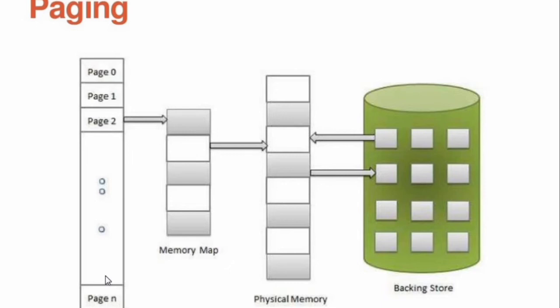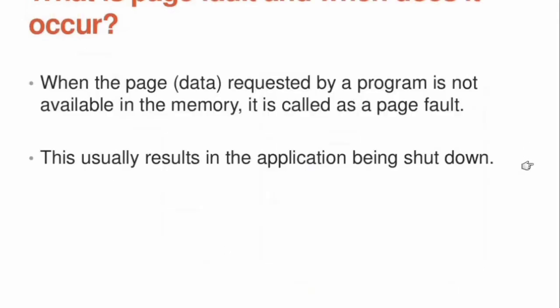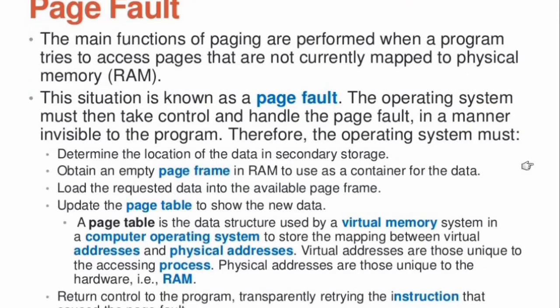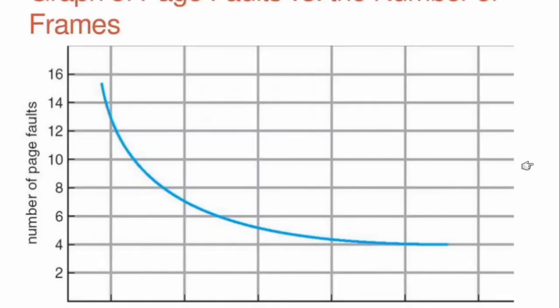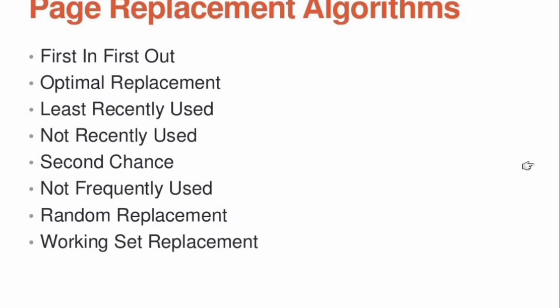The page replacement algorithms are first in first out, optimal replacement, least recently used, not recently used algorithm, second chance algorithm, most frequently used algorithm, and then least frequently used algorithm.